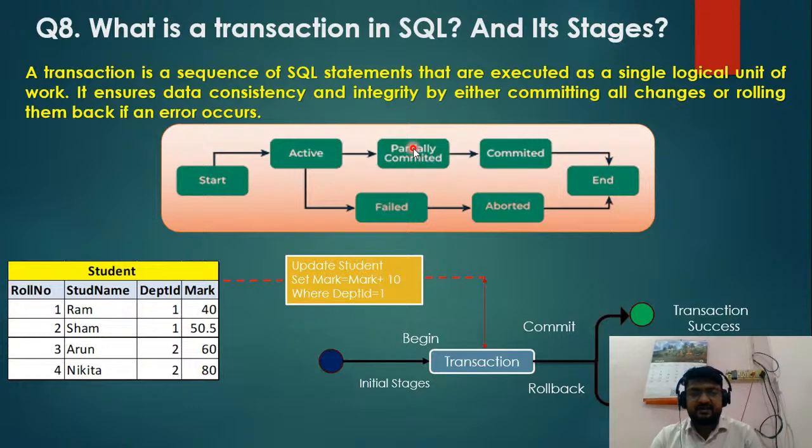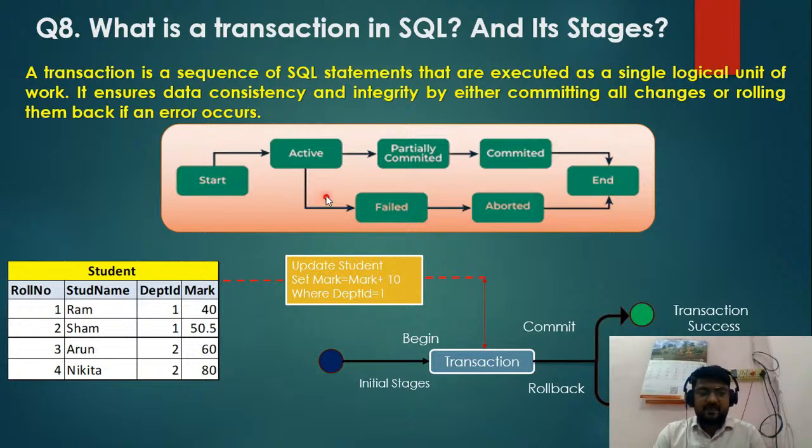If the transaction is committed, for example the update statement worked fine, then we need to commit the transaction. When we use begin transaction, we need to either commit the transaction or roll it back. In that case the transaction is successfully completed and it ends.